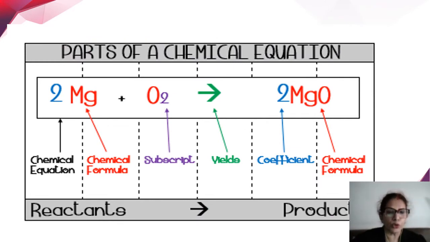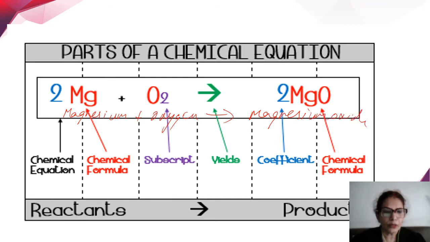Now let's see one more equation. Magnesium reacts with oxygen to give magnesium oxide. Okay, so magnesium is Mg plus oxygen O2 represented by the formula, and magnesium oxide is the product formed.